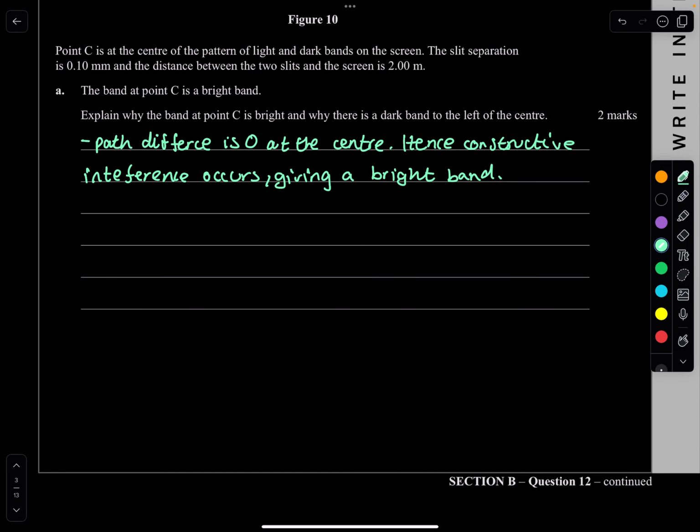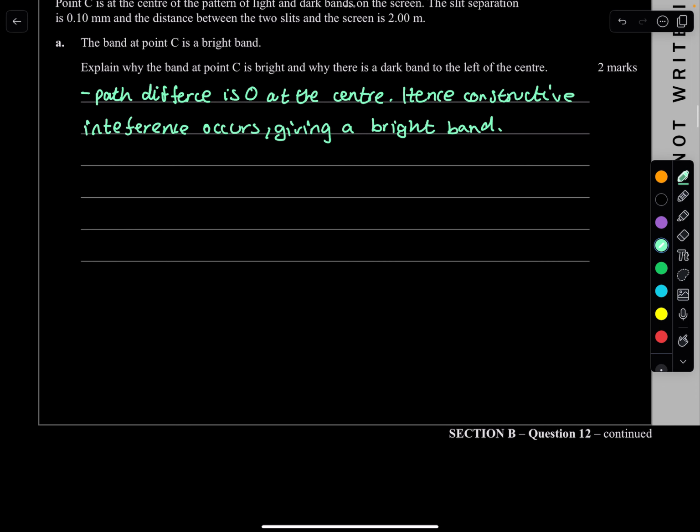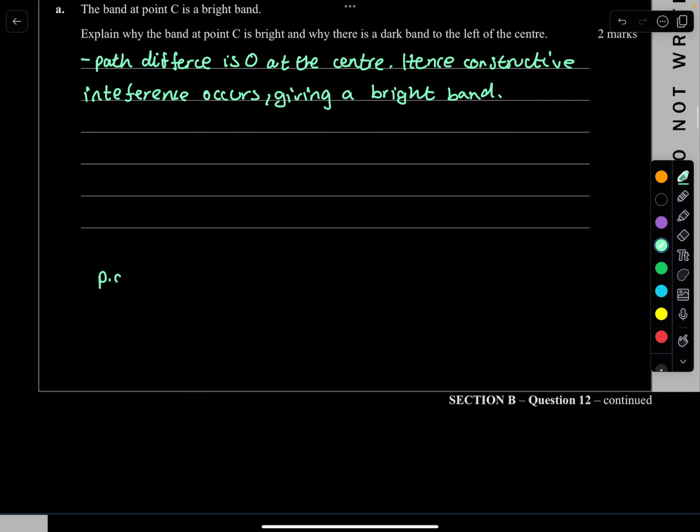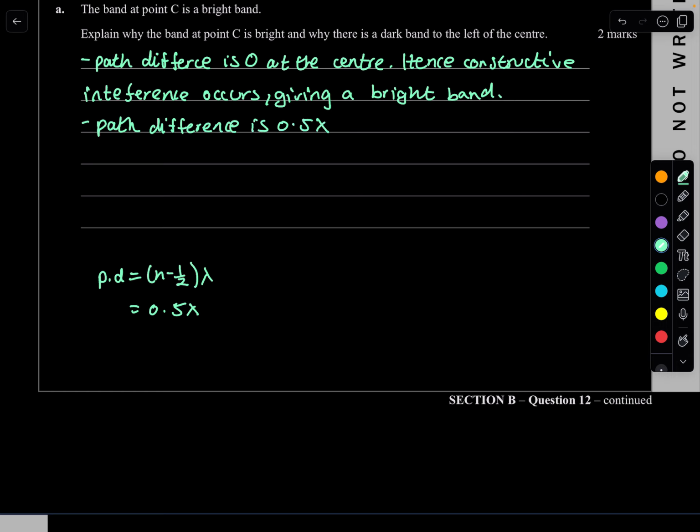We know that path difference, because it destructively interferes, is n minus half lambda, which if you sub in 1, gives you 0.5 lambda. So that's our path difference at the dark band.